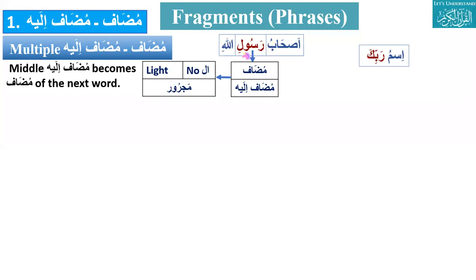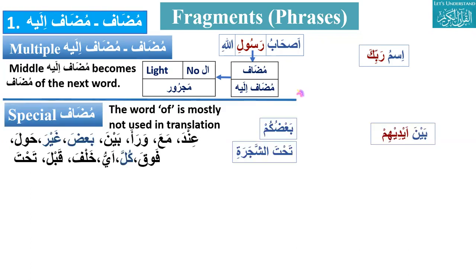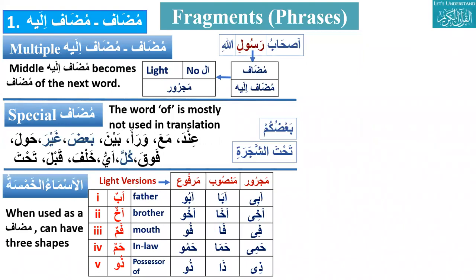What is the meaning of ashabu rasulillahi? Companion of the Messenger of Allah. Yeah, thank you. Okay, and there are special mudaf like ba'da, ghayra, kulla, inda, tahti, qabl, fawqa. So all these are the special mudaf. One small thing we left last time. Thank you, Azhar bhai. These are the asmaul khamsa, the five nouns.